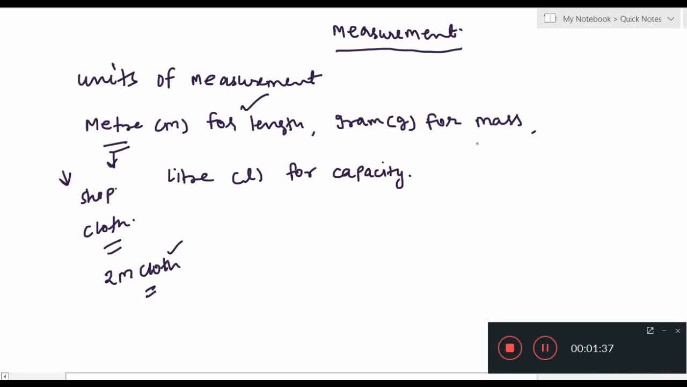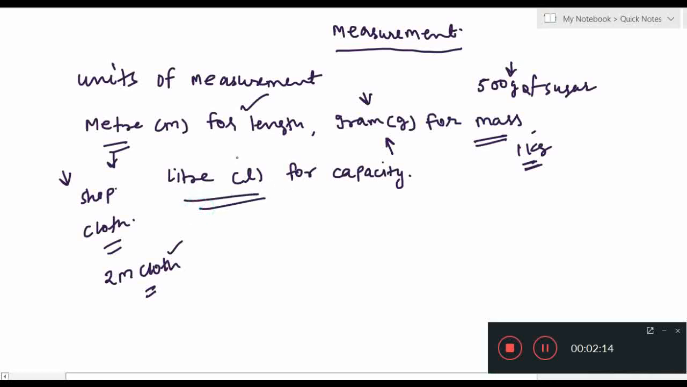Now what do you mean by mass? It means gram. For example, in a grocery store, you want 500 gram of sugar. So that is the gram unit. If you want 1 kg of any lentil, 1 kilogram या 1 kg कोई भी दाल. So we use the gram unit in grocery stores or wherever required.